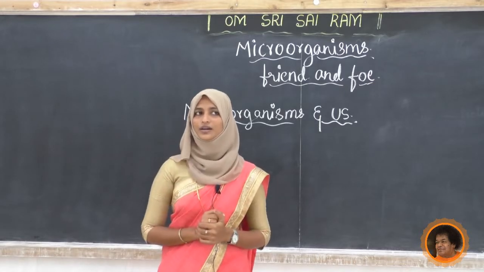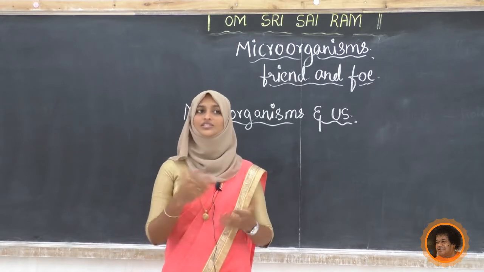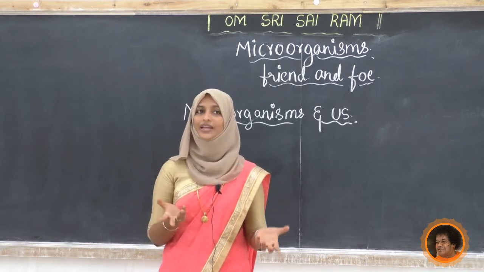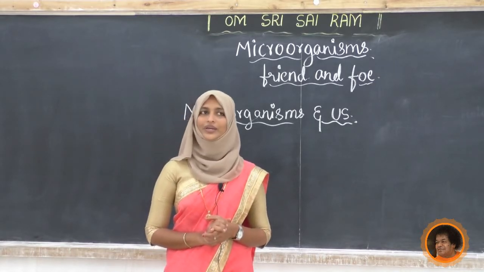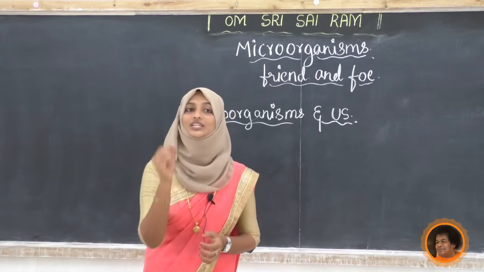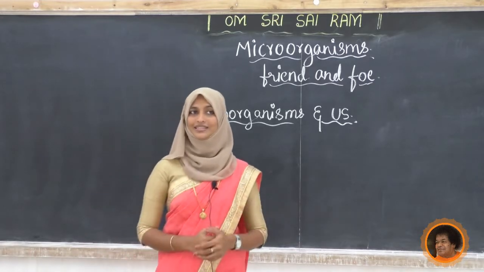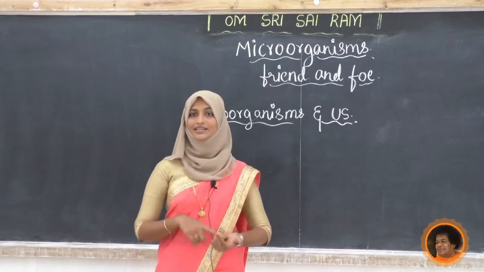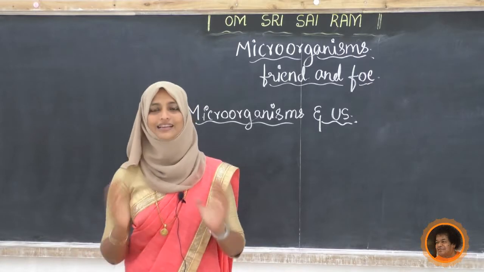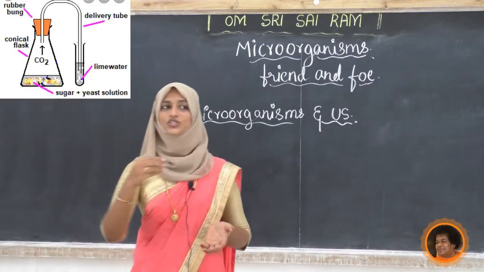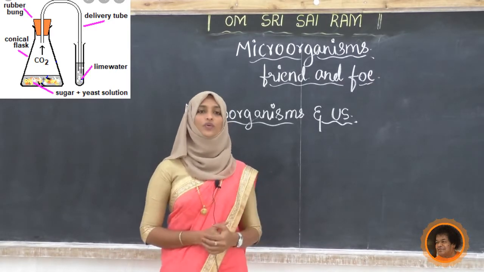For this purpose, yeast is grown on natural sugar present in grains like barley, wheat, rice, or crushed fruits, juice, etc. Okay, what are they doing? They are growing this yeast on natural sugar. Natural sugar means the sugar present in grains like barley, wheat, rice, or the crushed fruit juice we prepare at home. Same as that they prepare it and add the yeast to it. Okay, and after some time they observe what happens.